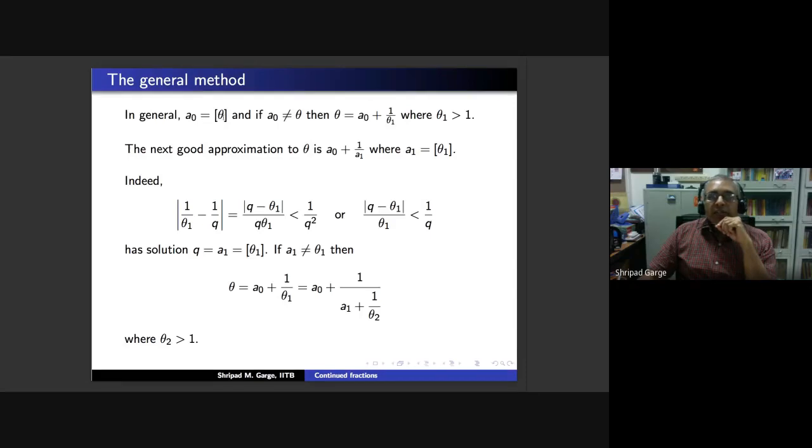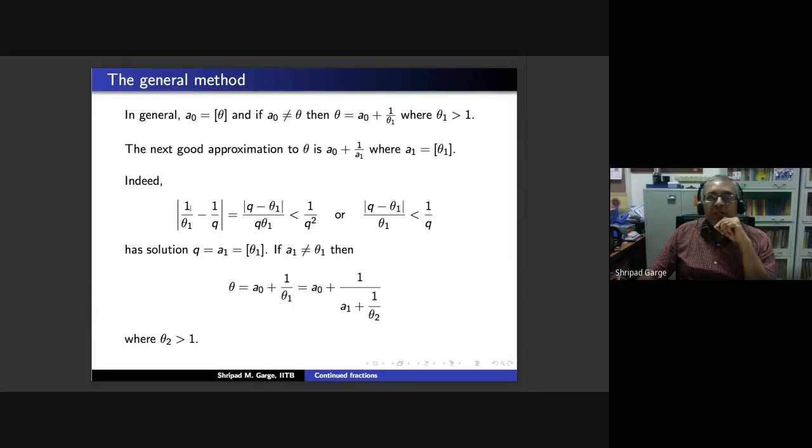Note that if your theta is negative, a0 will be negative. But once you have taken care of a0, the remaining part is always going to be positive. Okay, so the next approximation to our theta is a0 plus 1 upon a1, where a1 is the integral part of theta 1. Let us see why this is true.